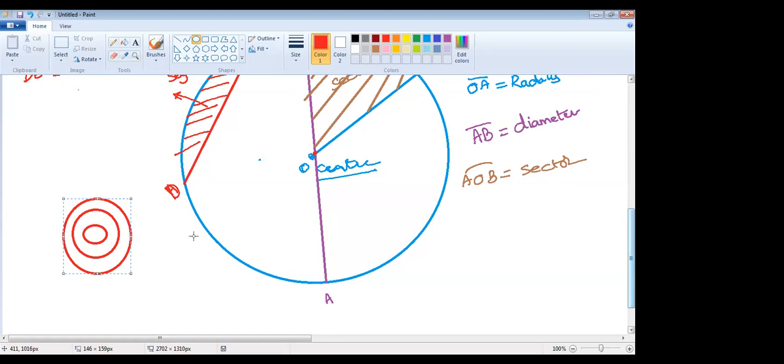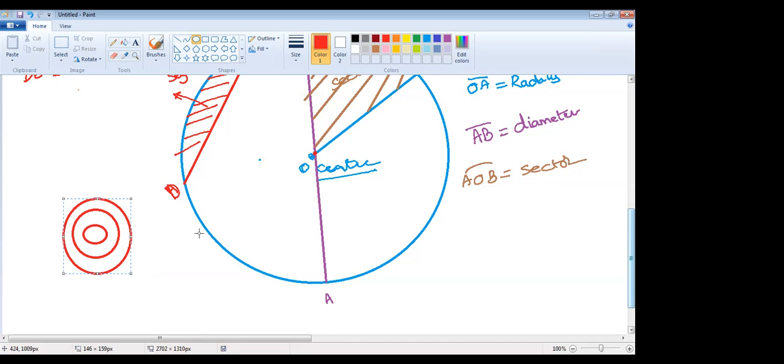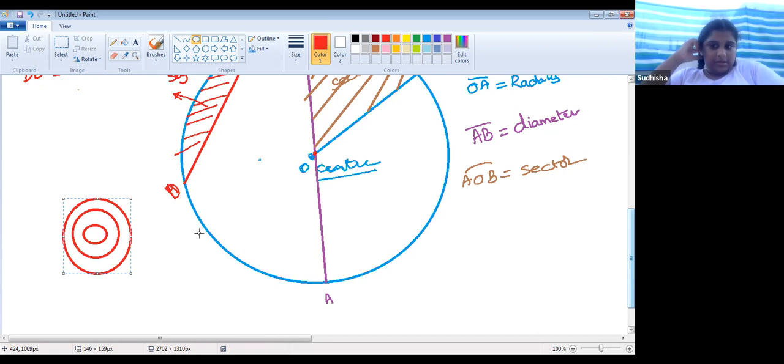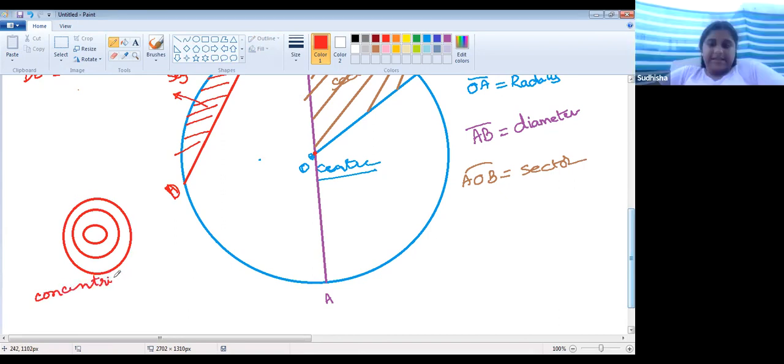What are these circles called? Anyone from the class? Same center with different diameters. Ashwath Reddy, are you there? Is it an arc? No, of course it is an arc. There is one name for this type of circles. Concentric circles. Concentric circle. Same center with a different radius. We call them concentric circles.